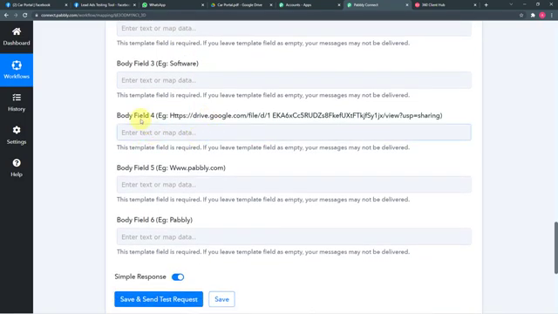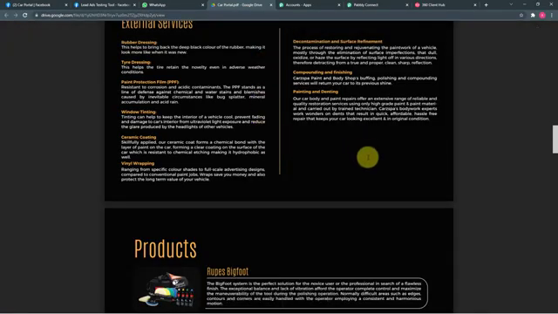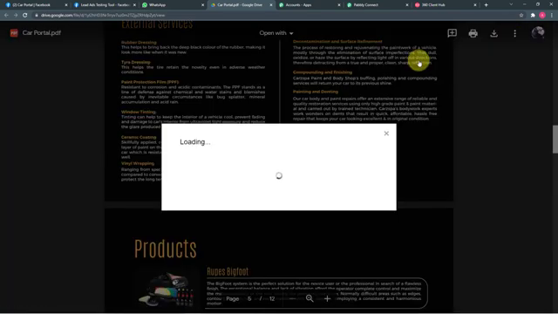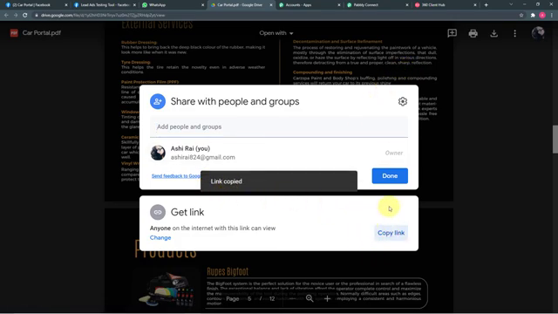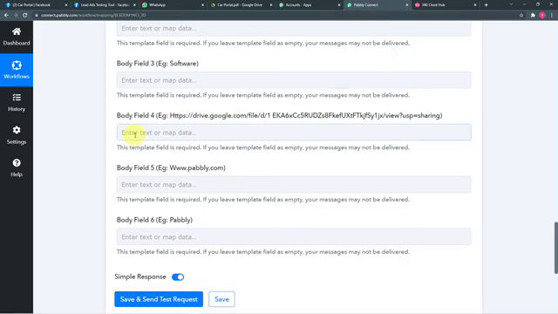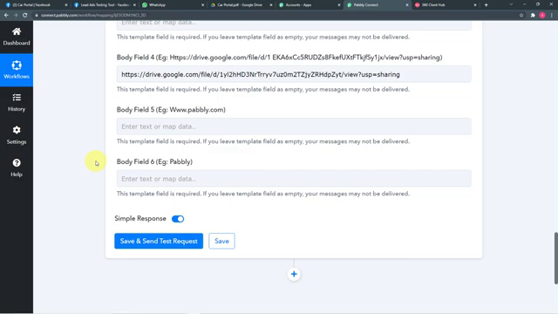For example, let's say this fourth body field. So here we are going to enter the link of our brochure. So this is my link, which I have saved in my Google Drive. So I'm going to click here on this icon and click on the share option. And here I'm going to click on this copy link button. So the link is copied, you can see. And here I'm going to paste this link in this fourth body field like this. Okay. So similarly, you can fill all other body fields too.